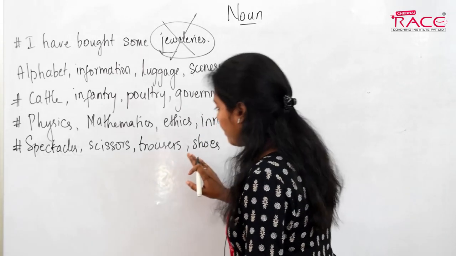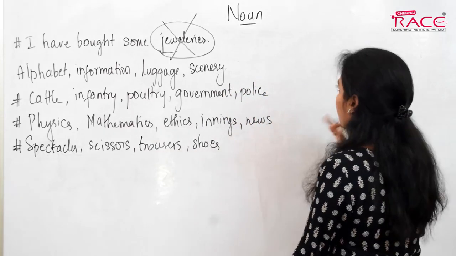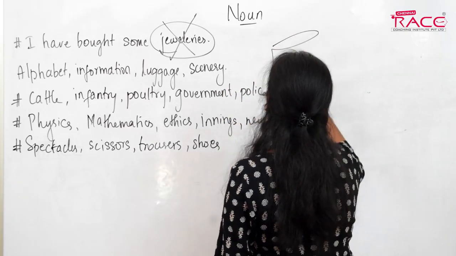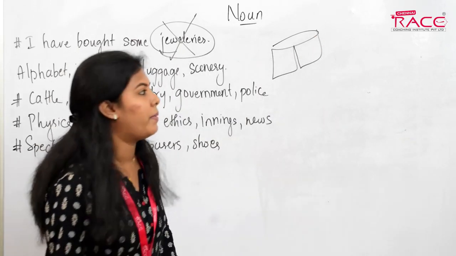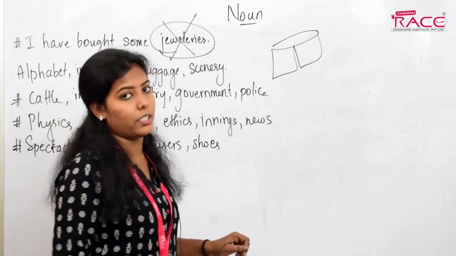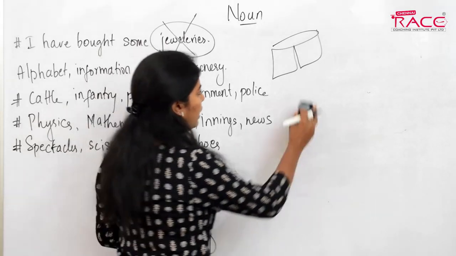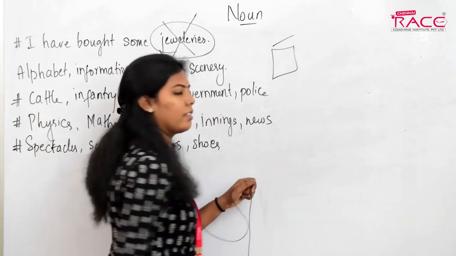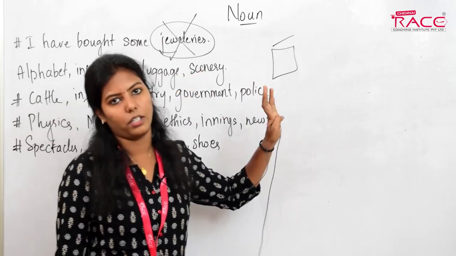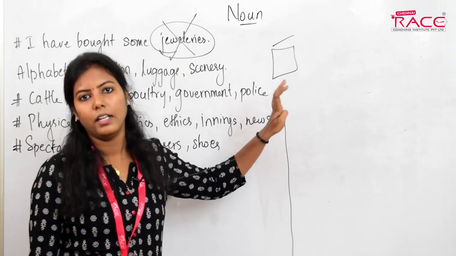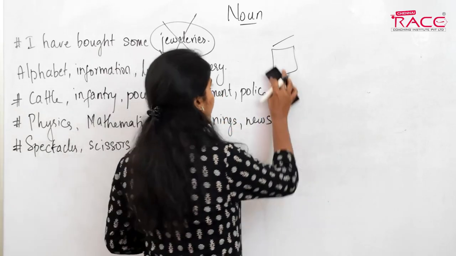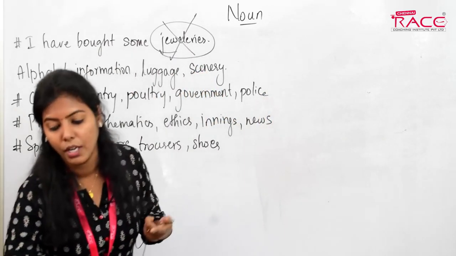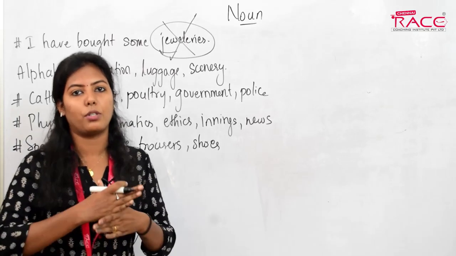Why there is only plural form and not singular form, I'll tell you. When I say trousers, this is what I mean by trousers. But when you say just trouser, not trousers, it means this. This is what we call trouser. Can we use this one alone? No, right? We cannot use them alone. We can only use them together when they are two.